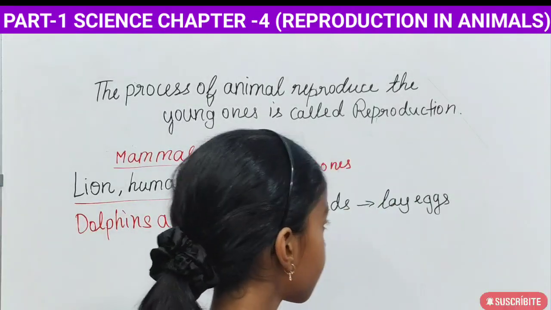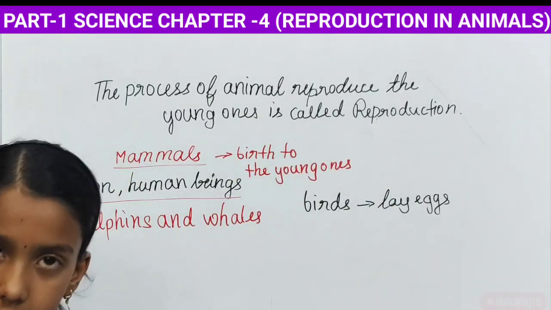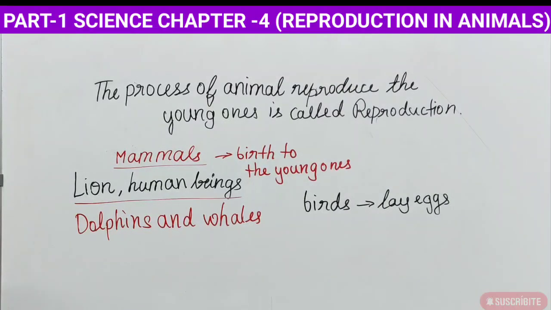And one more thing. You know amphibians, I have taught you in the Animal Kingdom lesson. The amphibians also lay eggs.